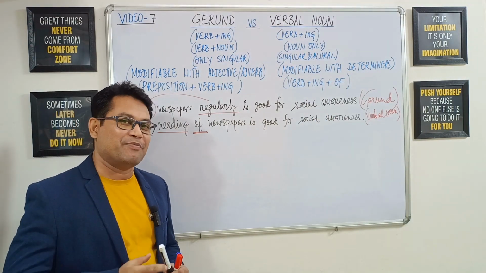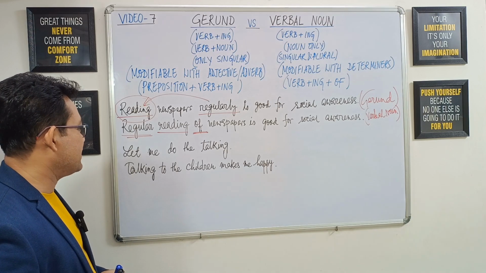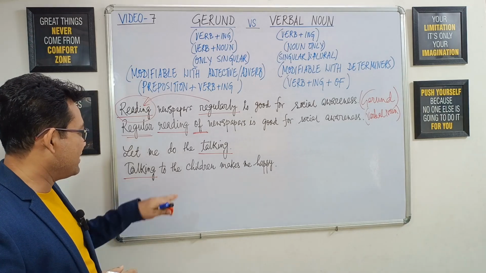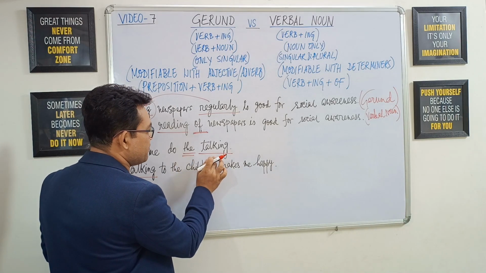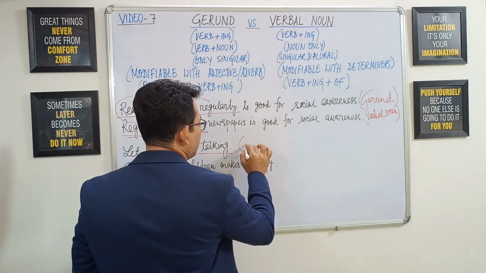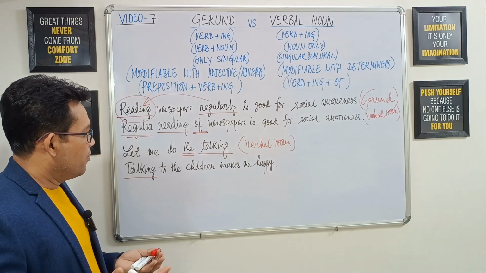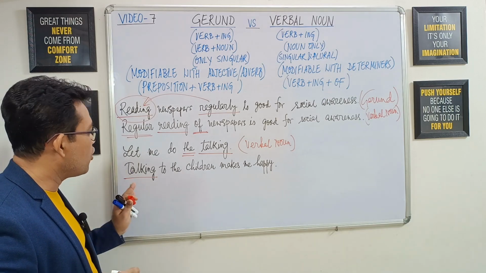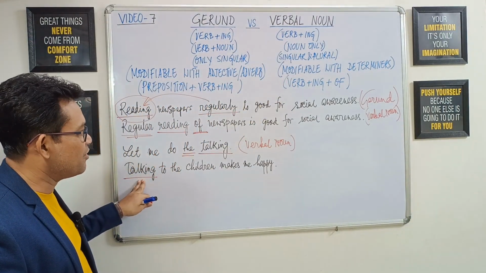All right, let's now have another pair of examples. So the two examples are, let me do the talking, and talking to the children makes me happy. The verb plus ing pattern is talking in both the sentences. But in the first example, we see the determiner the before the verb plus ing pattern. Therefore, the first one, talking, is nothing but an example of verbal noun. But talking in the second sentence, although it is verb plus ing pattern, is not fulfilling any one of these features of the verbal noun. Therefore, it is nothing but gerund.